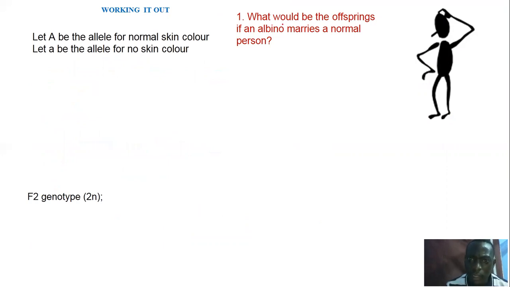And we can further work out a problem here, whereby the problem is: what would be the offspring if an albino marries a normal person? Now you say let capital A be the allele for normal skin and small a be the allele for no skin color. Remember, we always have to first write the parental phenotype. So the parental phenotype, or you can call them F1 phenotype, we shall have a normal skin with an albino. Even if you don't put F1, even if you just say parental phenotype, because that's the starting point.